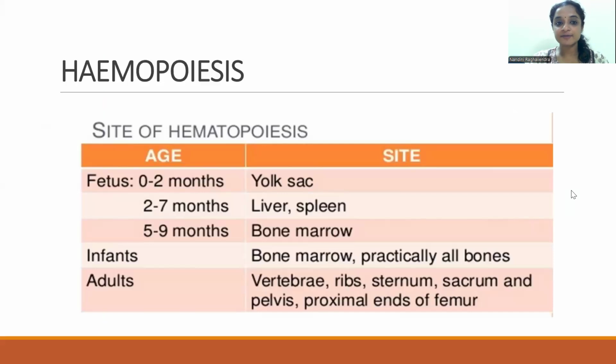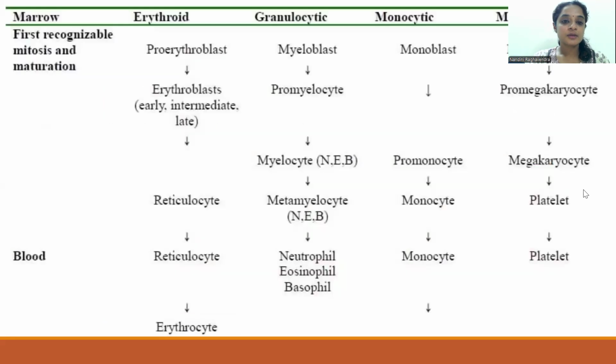So the sites of hemopoiesis vary according to the age. In the fetal age group, initially it is at the yolk sac, following which in 2 to 7 months of fetal age, it is in the liver and spleen. Then it is in the bone marrow. In adults, it is at the vertebrae, the ribs, sternum, sacrum, and the pelvis. There are certain pluripotent precursor cells, namely the erythroid, granulocytic, monocytic, and megakaryocytic cells, which are involved in maturation of the cells, and they form the end products, which are the mature cells: the erythrocytes, the neutrophils, eosinophils, basophils, monocytes, and the platelets.